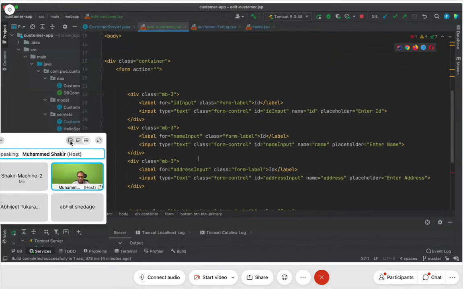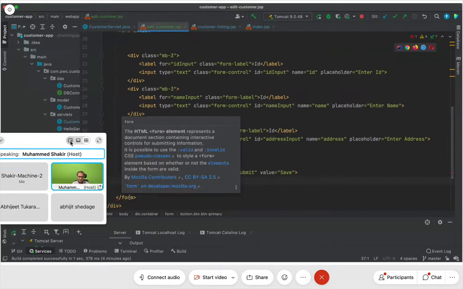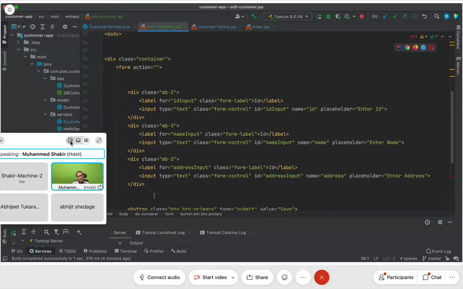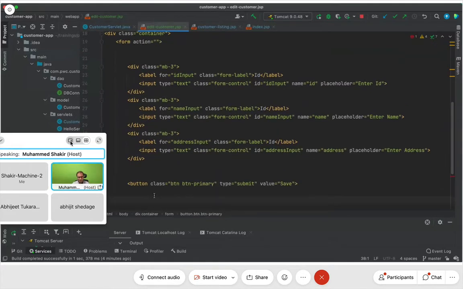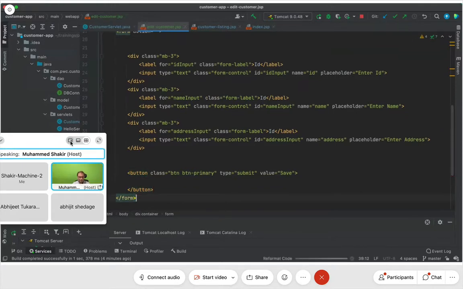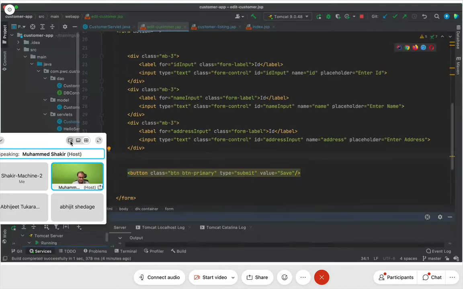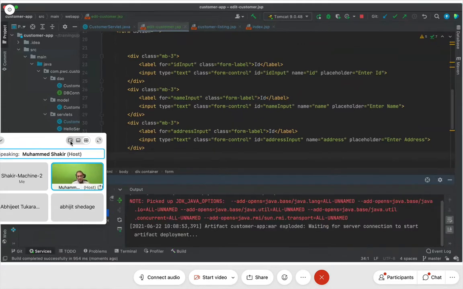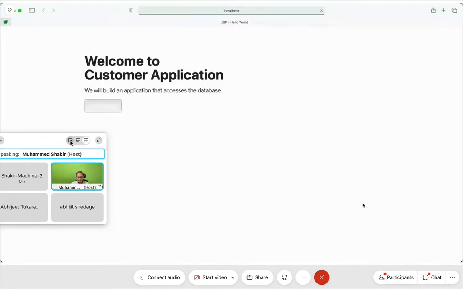Why is this element representing the form, pseudo form, Mozilla form? So why do you have a problem here? Form. Oh, okay, that was the reason. I have not closed the button tag, but I don't need to close the button tag. This is an empty tag. Perfect. Let me now refresh, and let's see how it looks.